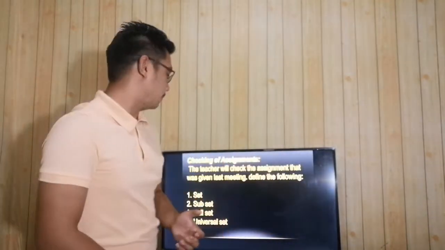Ibig sabihin, walang magkatulad na elements. If halimbawa, si set A is 1, 2, 3, then si set B is A, B, C. May magkatulad ba? So, wala. So, null set sila, or empty set. Maliwanag ba? Okay, now, let's proceed to number 4.